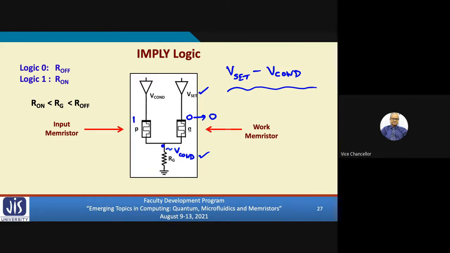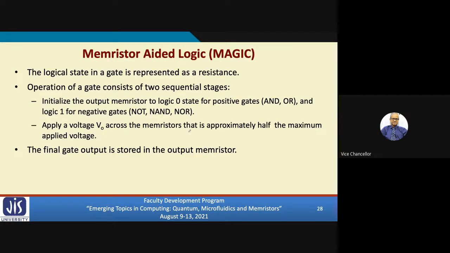Let's look at another method. This is called MAGIC. MAGIC is a short form for memristor aided logic. Here also the inputs are set as resistive state of the memristor, and just one thing, there is a separate memristor called output memristor. For implementing a 2-input gate, you need 3 memristors total.